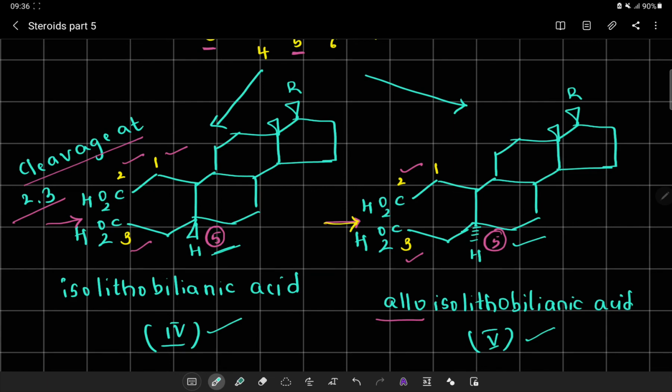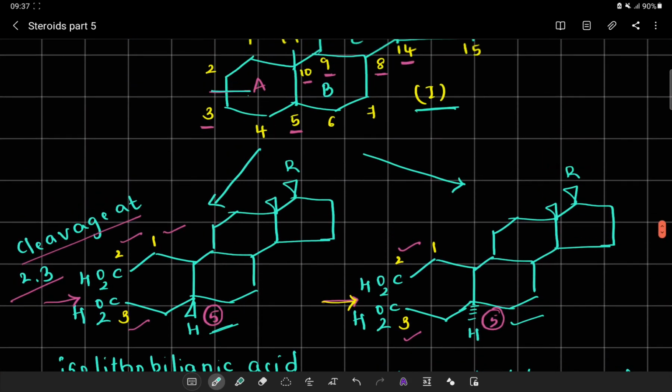These are the 4 isomeric systems that can be synthesized, and we can consider them in the further discussion to understand the ring fusion of A, B, C respectively.